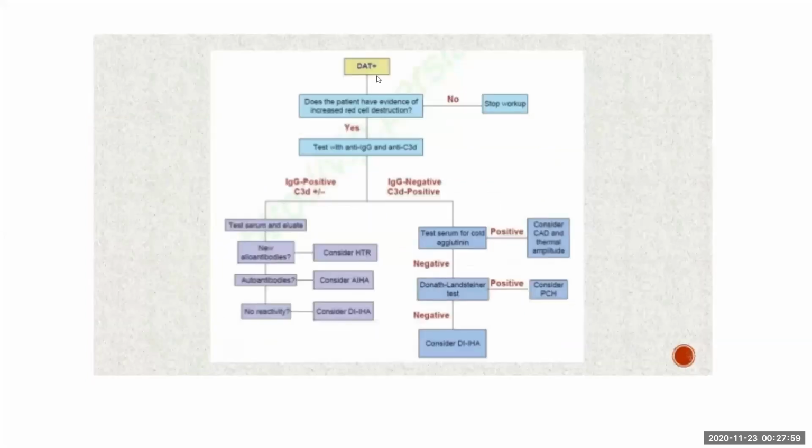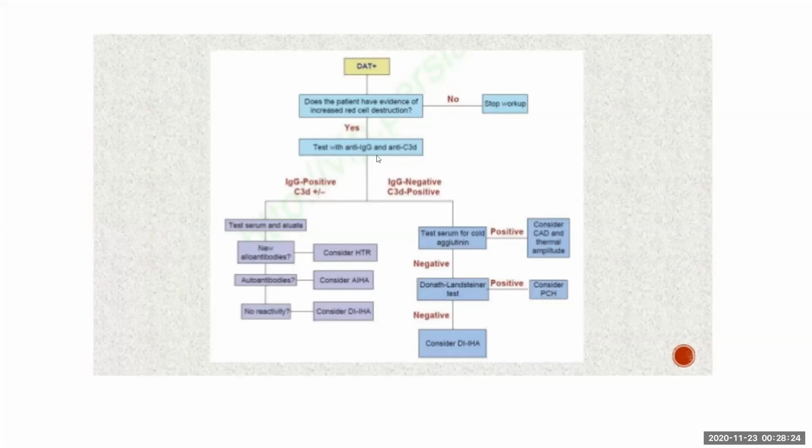This is what I said. For any case of hemolysis with the laboratory features, that is unconjugated hyperbilirubinemia, increased LDH, etc., we should first look into the direct Coombs test. If the direct Coombs test is positive, we usually measure, though our labs don't tell which we are using, whether the antibody or the complement.